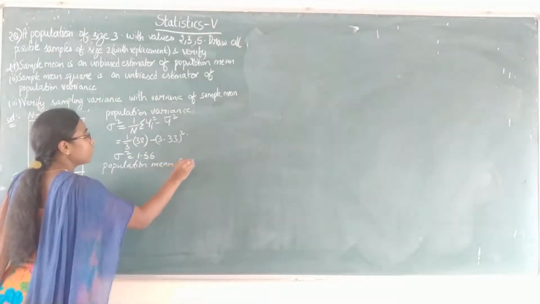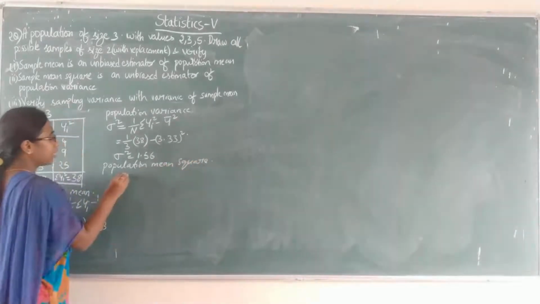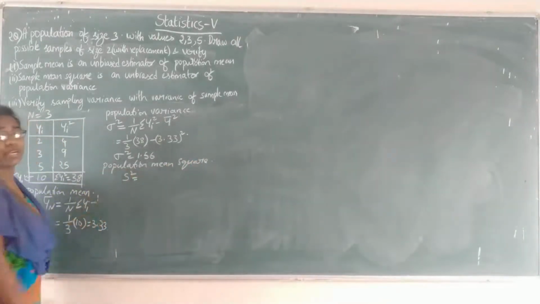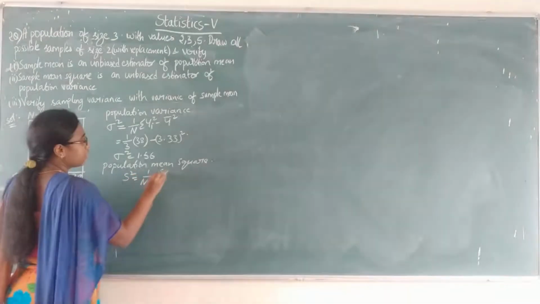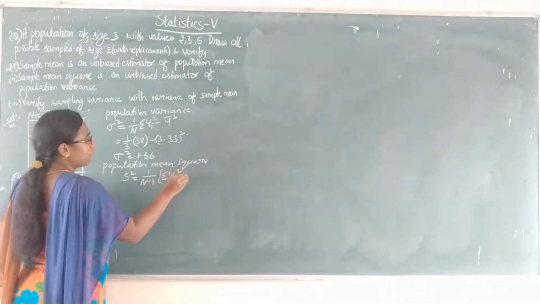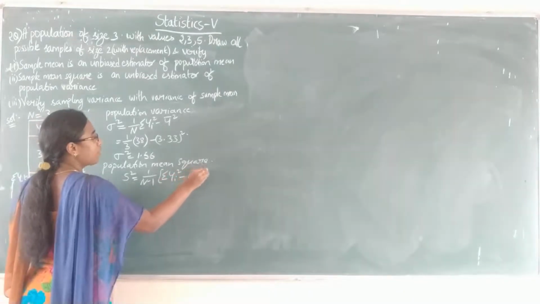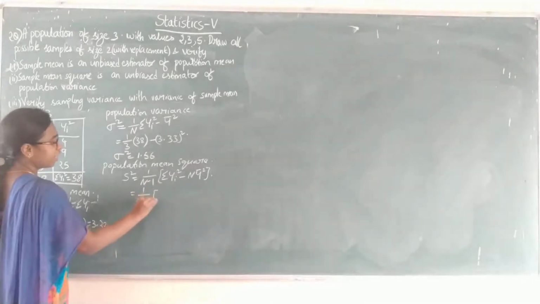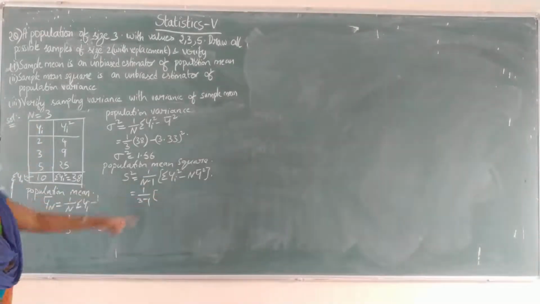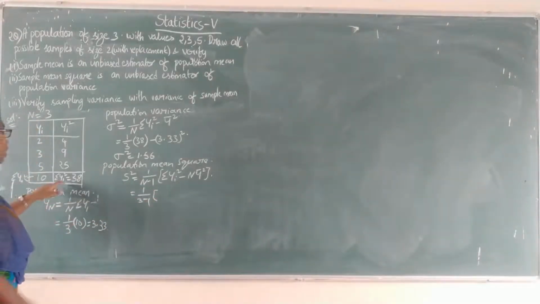Next you will find the population mean square. The population mean square is denoted with capital S square and is equal to 1 by n minus 1 into summation yi square minus n into y bar square. So 1 by 3 minus 1 into summation yi square, which is 38.